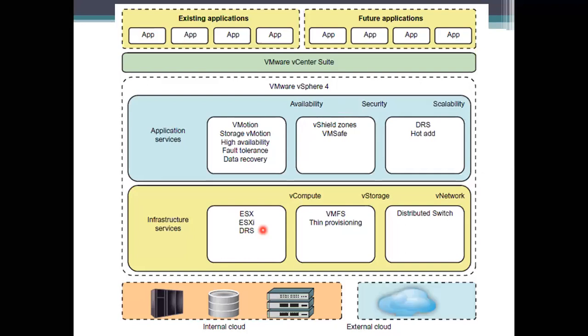And coming to the storage, for storage purposes it is using VMS and VMFS also. So what is VMS or VMFS?